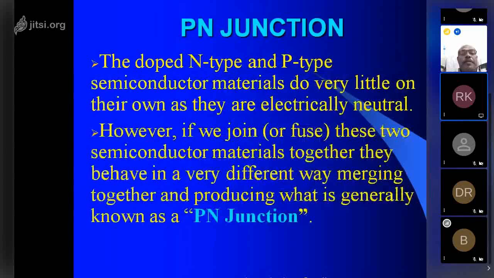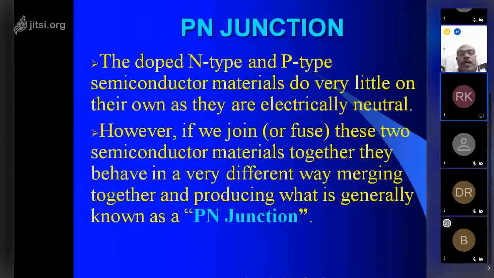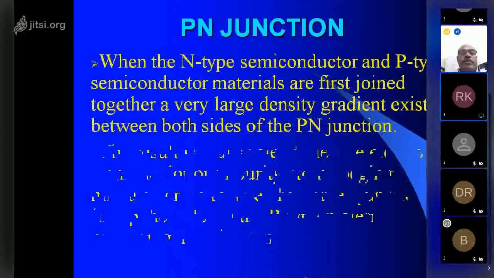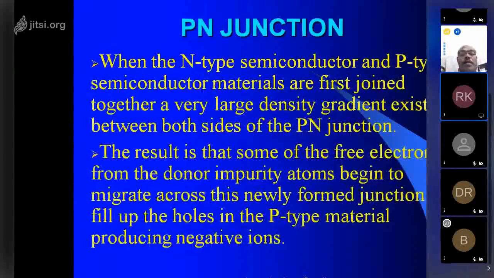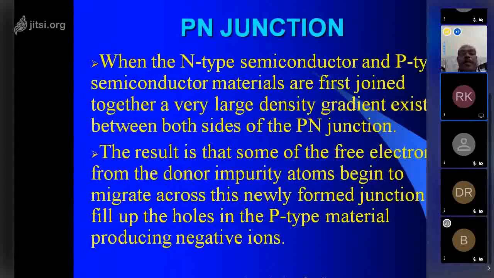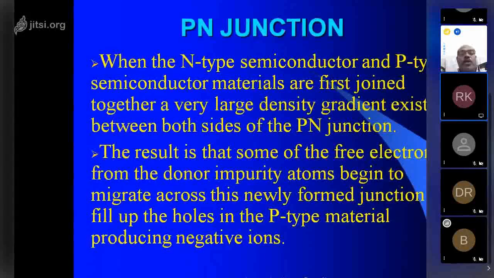The doped n-type and p-type semiconductor materials do very little on their own, as they are electrically neutral. However, if we join these two semiconductor materials together, they behave in a very different way, producing what is generally known as a p-n junction, positive and negative junction. Similarly, when the n-type and p-type semiconductor materials are first joined together, a very large density gradient exists between both sides of the p-n junction.